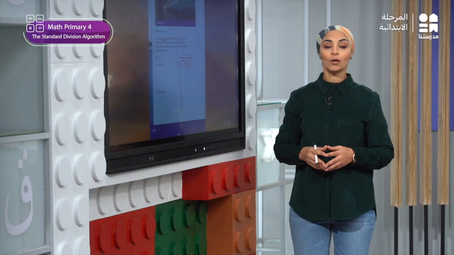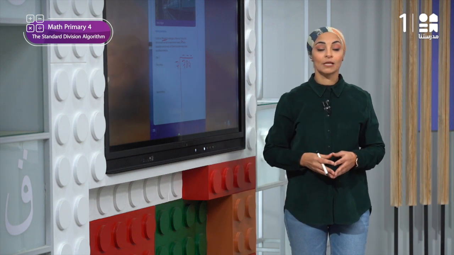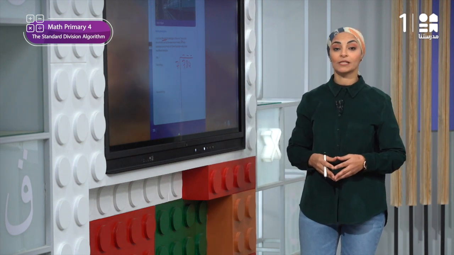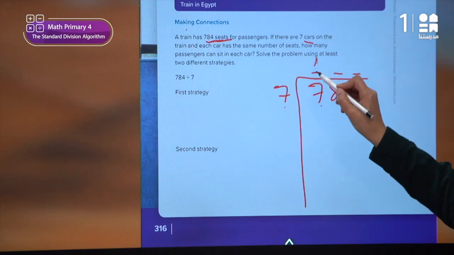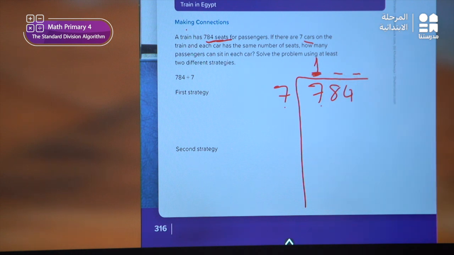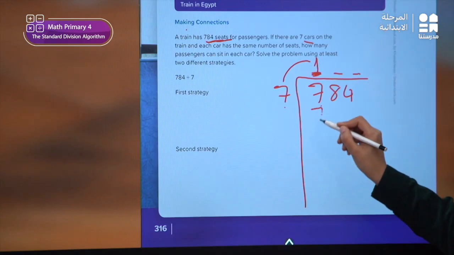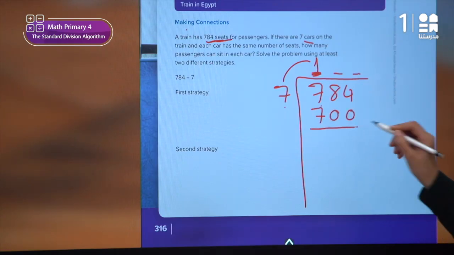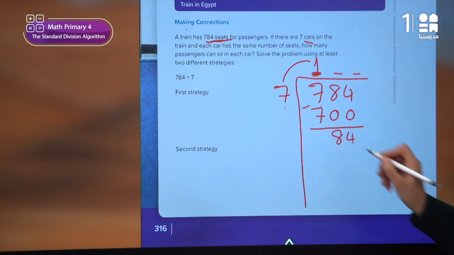Okay, now I will start to divide 7 by 7. 7 by 7 equals what? 7 by 7 equals 1, and I don't have any remainder, so I will put 1 here. Take care, this one is 100. So when I multiply it by 7, 100 times 7 gives me 700. I'll put the 700 here. Then what should I do? I will subtract 784 minus 700. The answer will be 84.